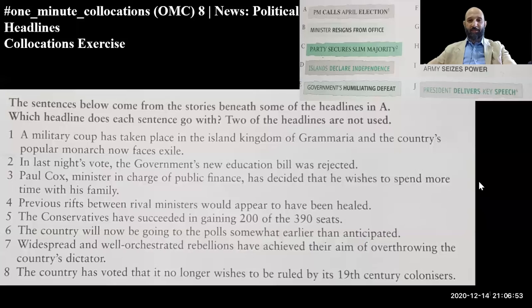So these were the collocations that I have for you today, and I have a short exercise here for you. Now, let me see. You wrote something, guys. Sorry, I didn't notice it. All right.